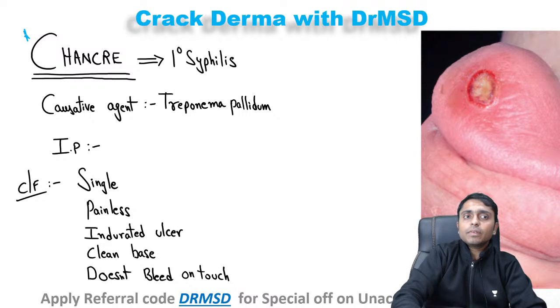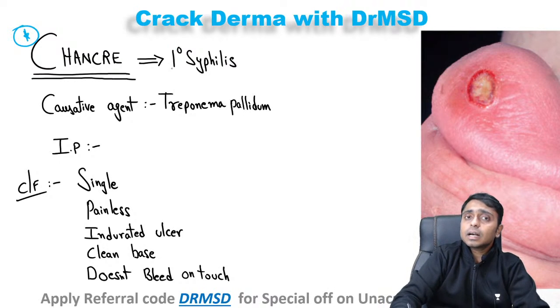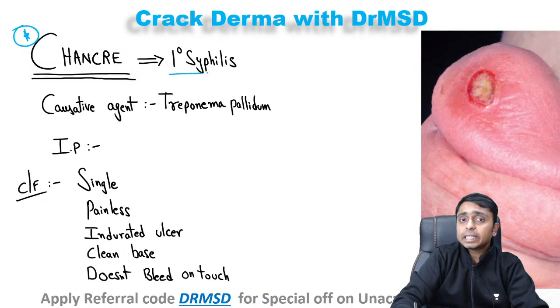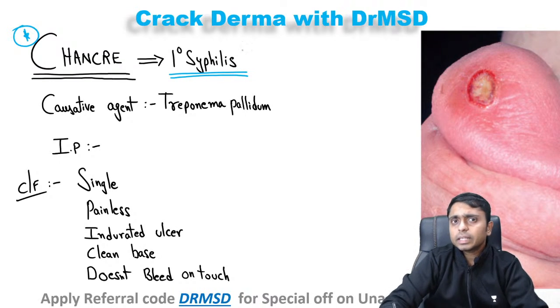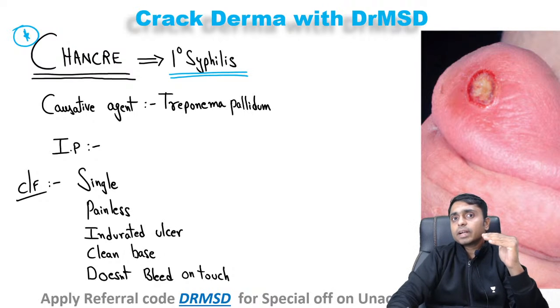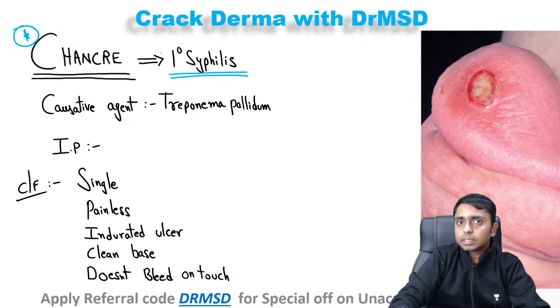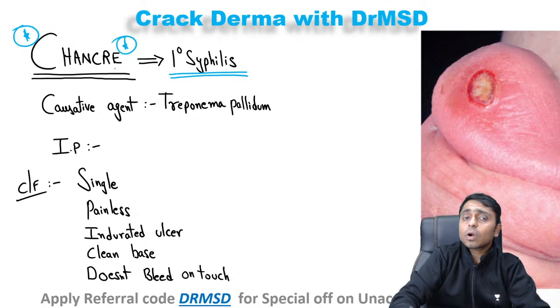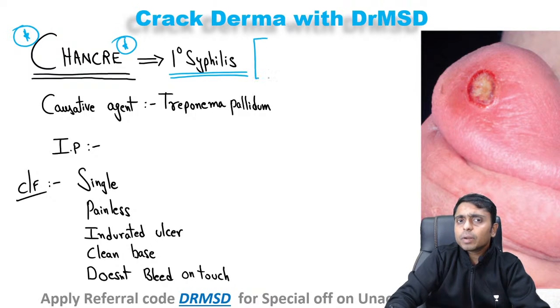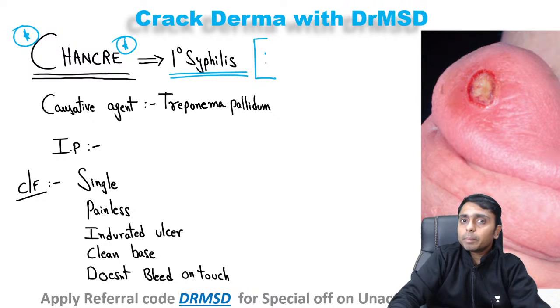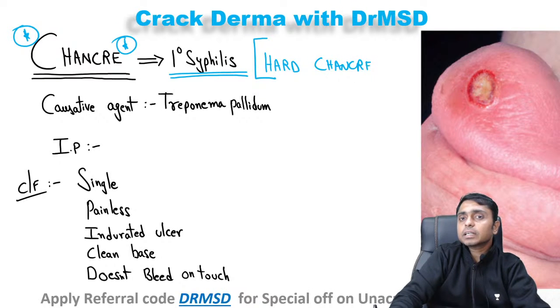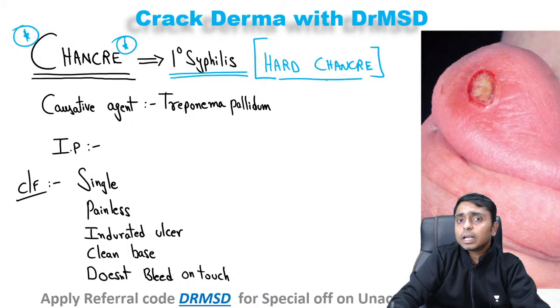Yes, now we will look at the chancre, that is the genital ulcer seen in the case of syphilis. You should remember that in syphilis there are different stages, and the ulcerative stage is called primary syphilis. The ulcer caused by primary syphilis is called a chancre. It has one more name: depending upon the ulcer consistency on palpation, it is also called hard chancre.